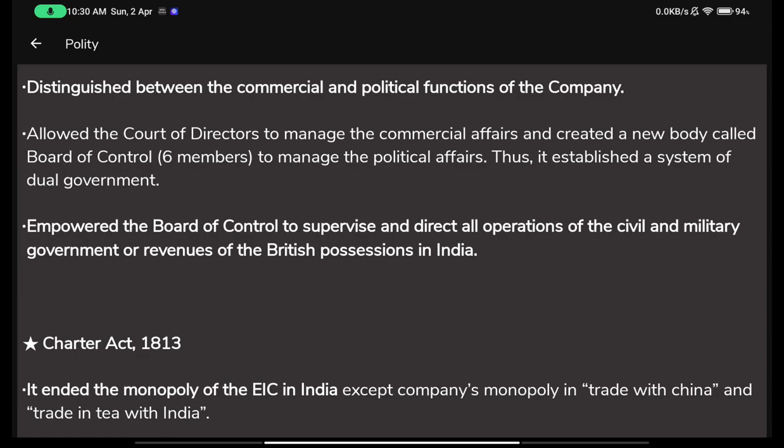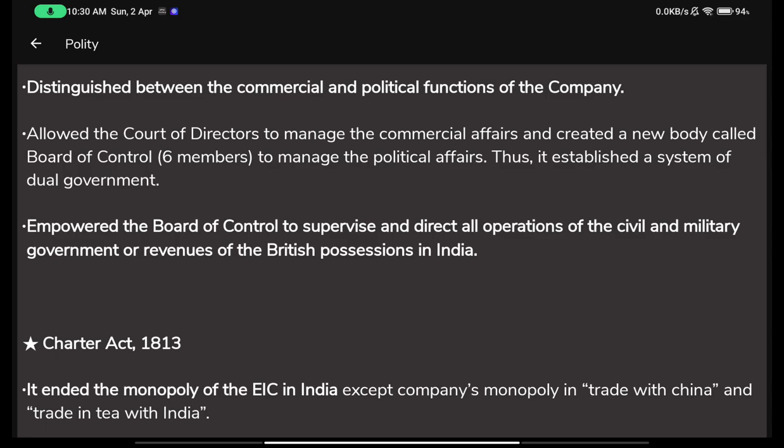All these tasks could be done by the court of directors, but all the other political tasks, like the police force, the defense force, the revenue economy, the construction of roads, or setting up other political agents, would be done by the board of control, which was now set up.